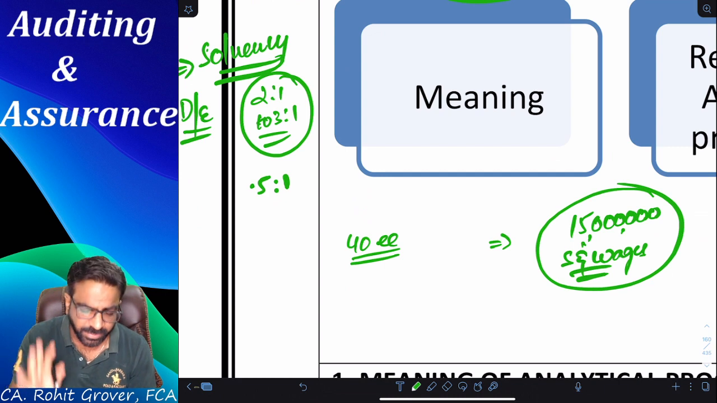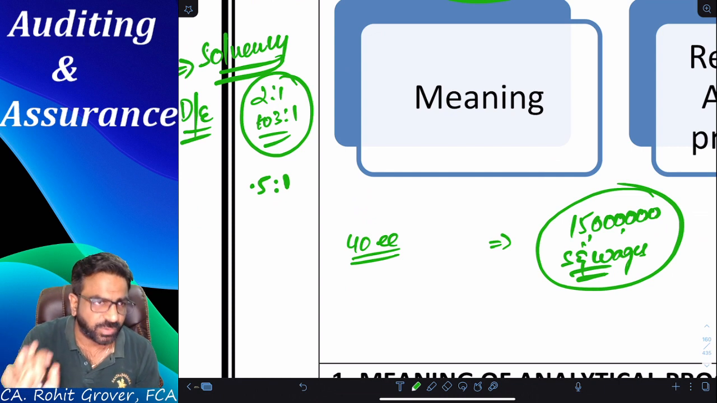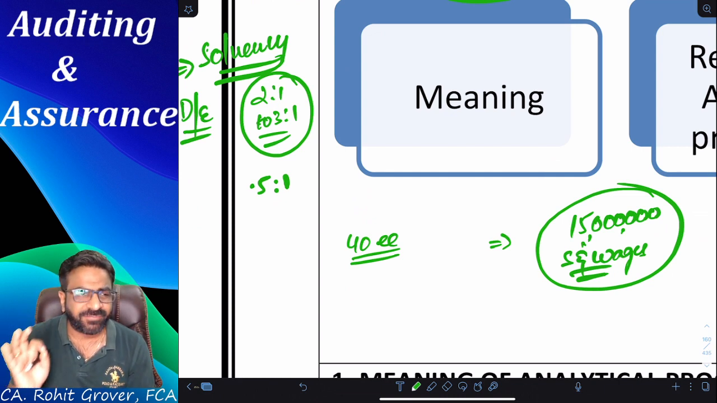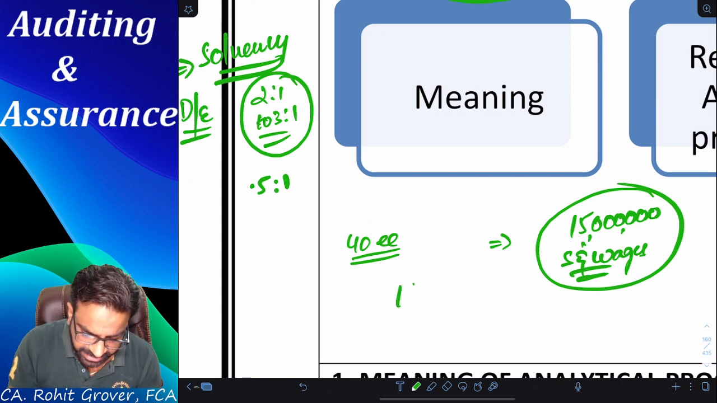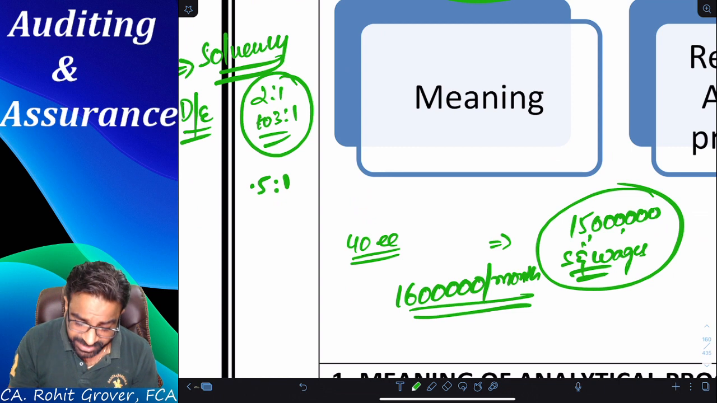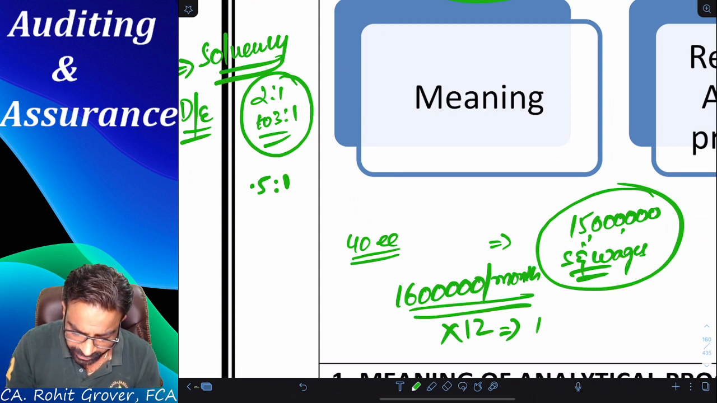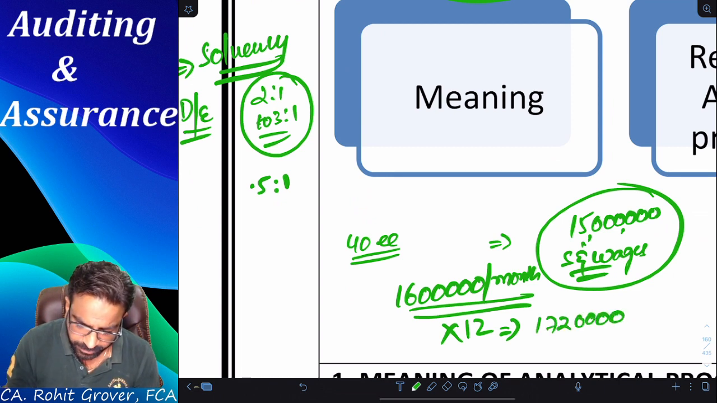Or can I say that you simply ask one of your managers, what is the average outflow per month that goes from your pocket? He said that, sir, the average outflow is approximately 16 lakh rupees per month that we pay to our employees. So 16 lakh rupees into 12 months, guys, how much? Approximately it is coming to, if I'm not wrong, 1 crore 92 lakhs.